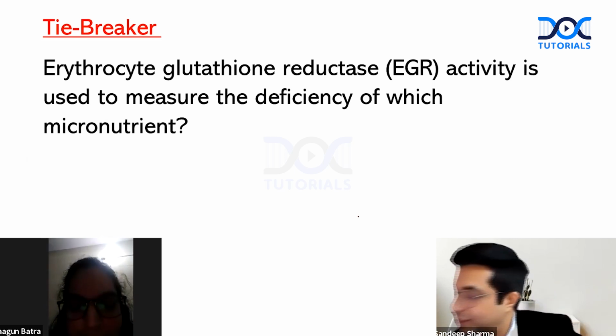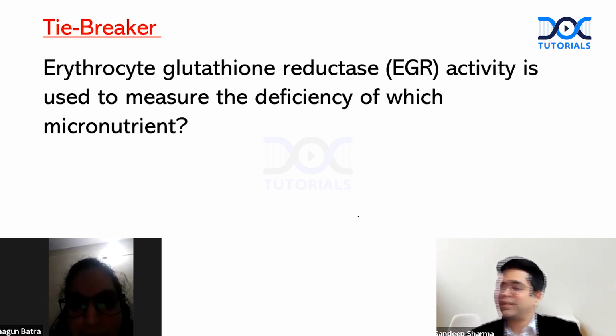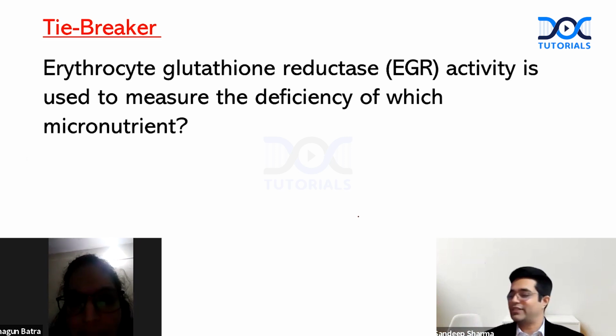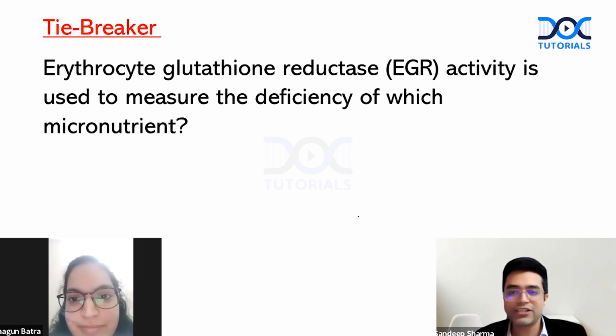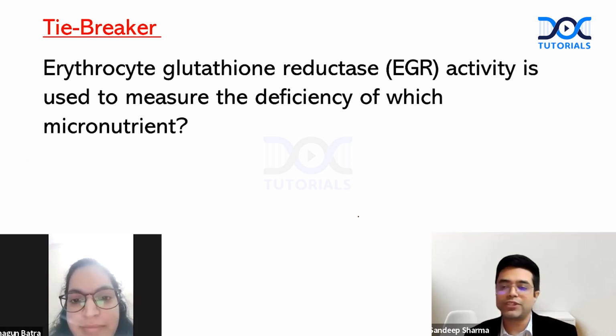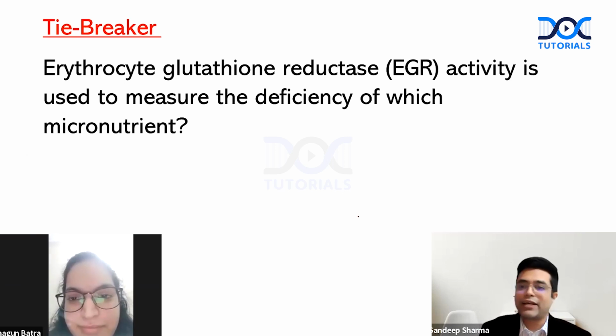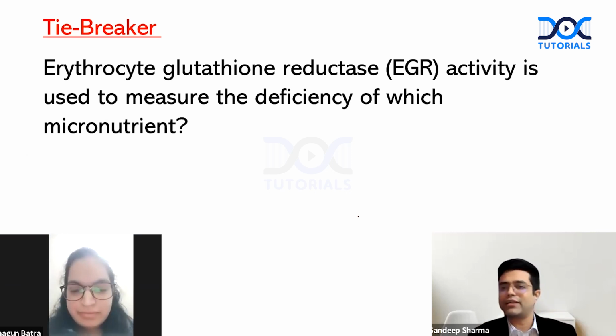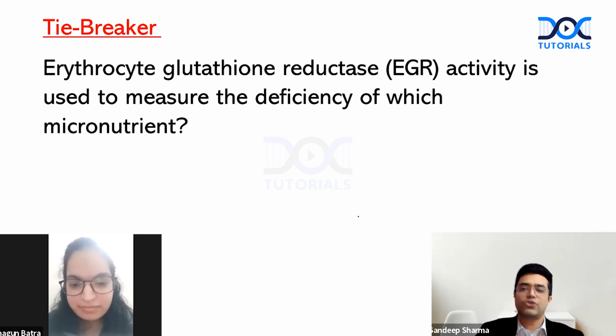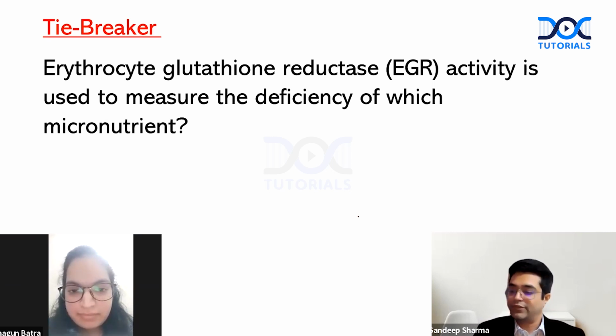So Dr. Shagun has got the highest score here, and just by a thin margin, Dr. Shagun is the winner of this pediatric quiz. So congratulations, Dr. Shagun, and a round of applause from my side. And I think I'm right now interacting with one of the brightest people, because trust me, I interact with a lot of people, both at PG level and even at super specialty level. And even after MD, people don't know the things, they don't know the theoretical things and the practical things, which many of you have got so well. And I'm really looking at a very bright future for all of you.